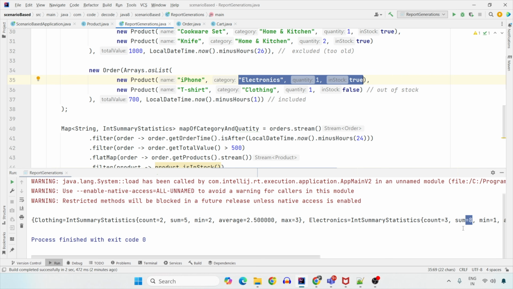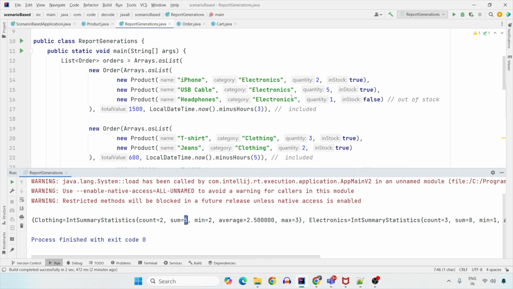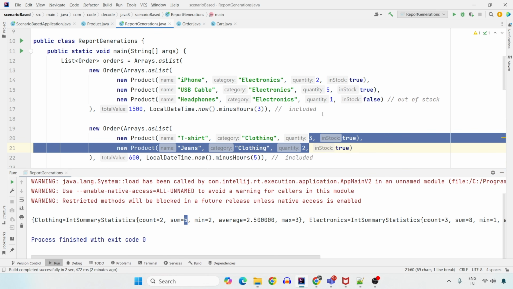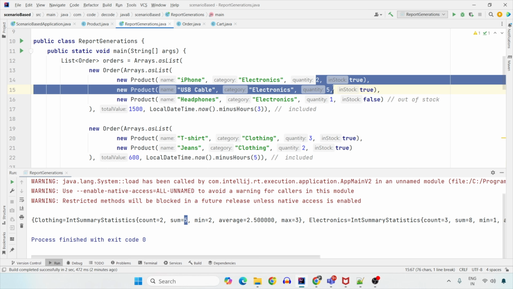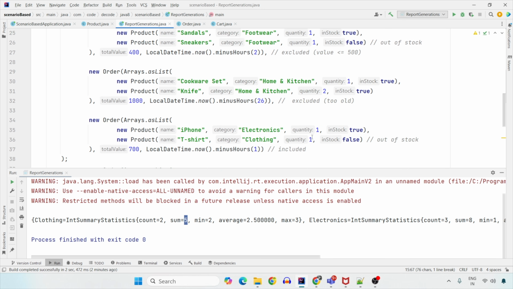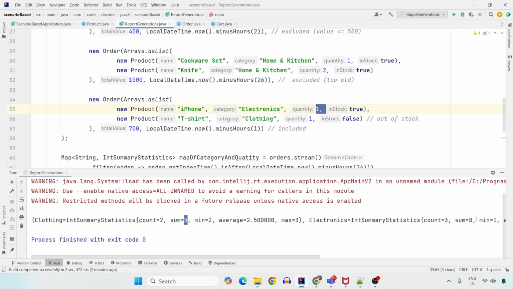So count is 3 for electronics and for clothing it is 2, and the total quantity is 5, that is 3 plus 2 which is in stock, and here it is 5 plus 2, 7, and 1 from here, that is 8. So sum is 8. So what we need in output is, in the descending order, electronics 8 and clothing 5. This is what we need as an output.